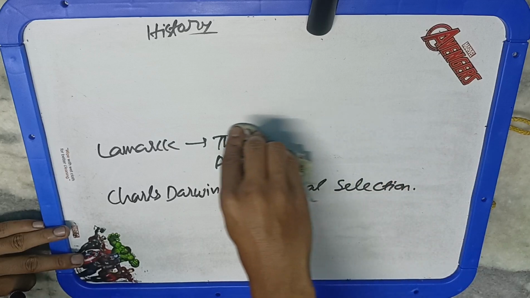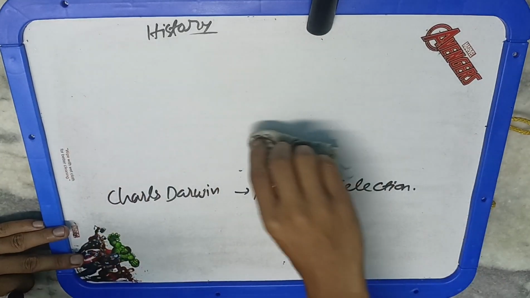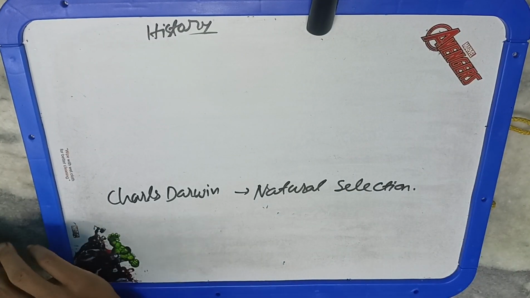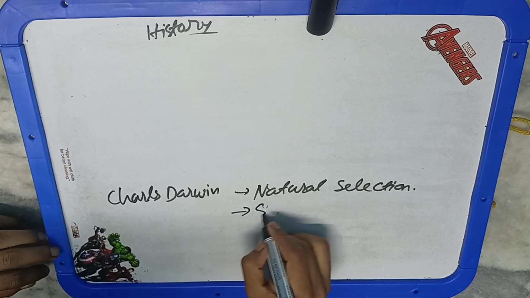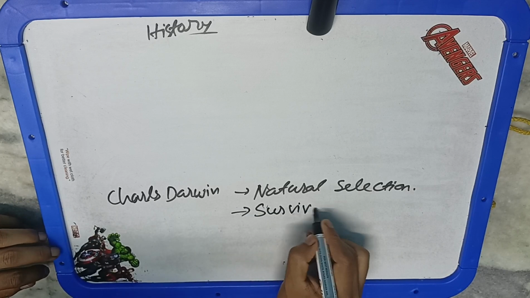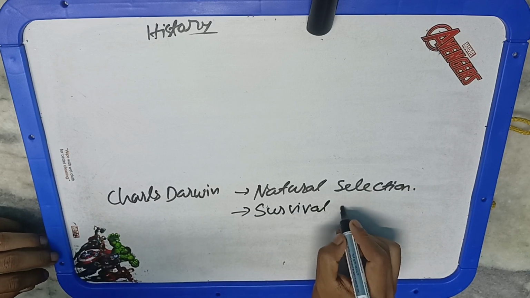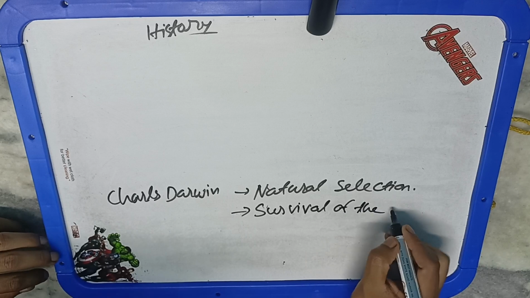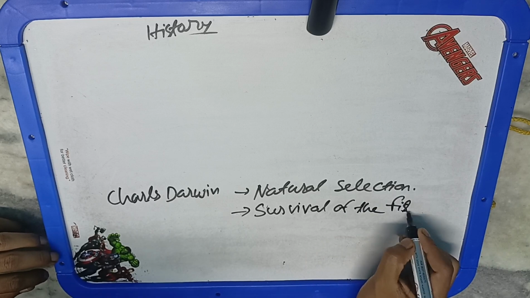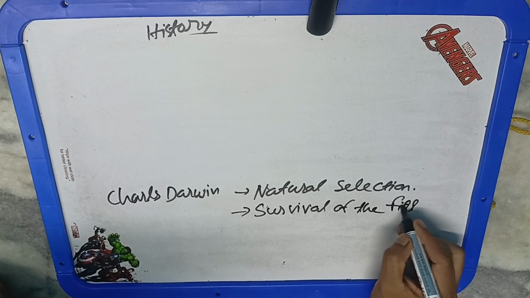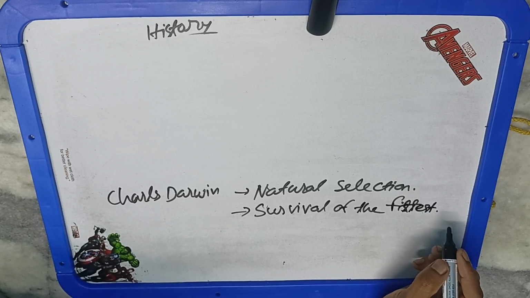So he didn't talk only about the phenotype but also about heritable changes. This theory is sometimes described as survival of the fittest, but this can be misleading. Fitness refers not only to the organism's strength or athletic ability, but rather to the ability to survive and reproduce. So we cannot speak only about the phenotype, but also about the genetic ability of that particular character.